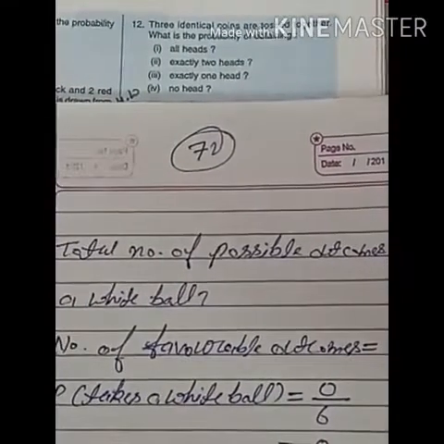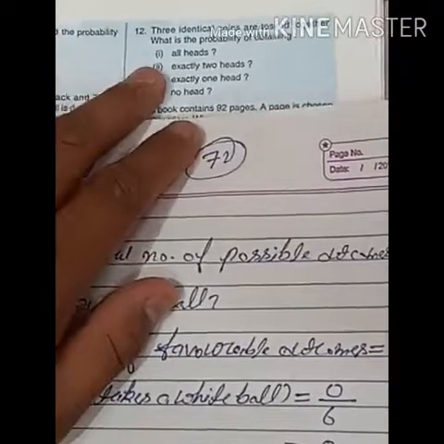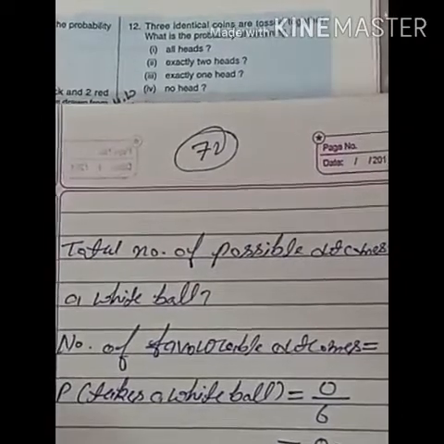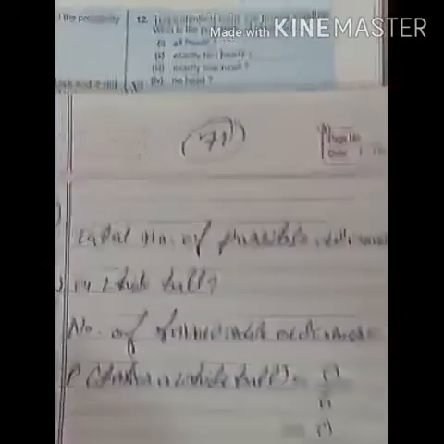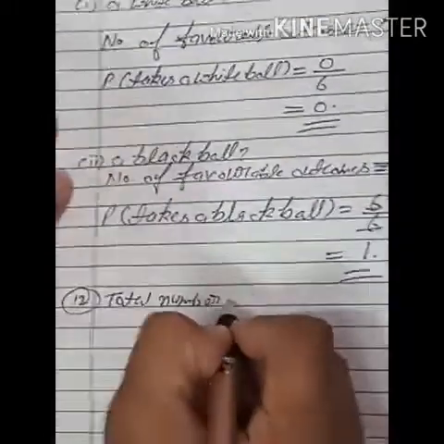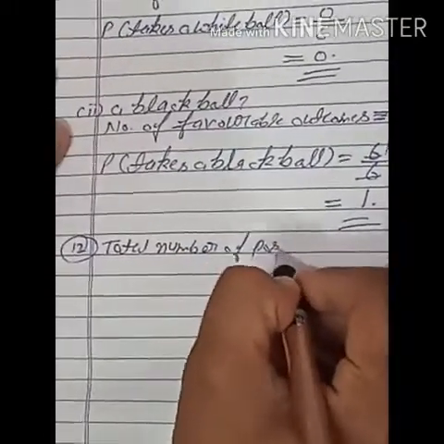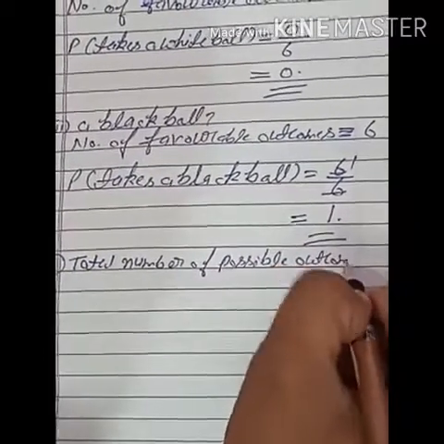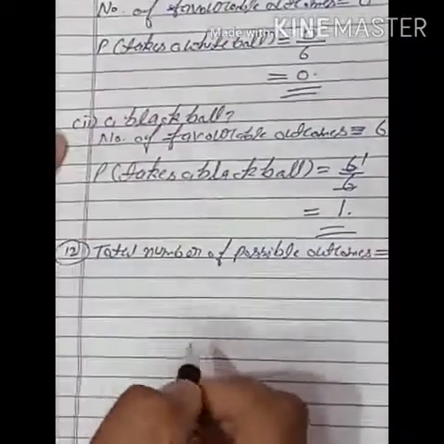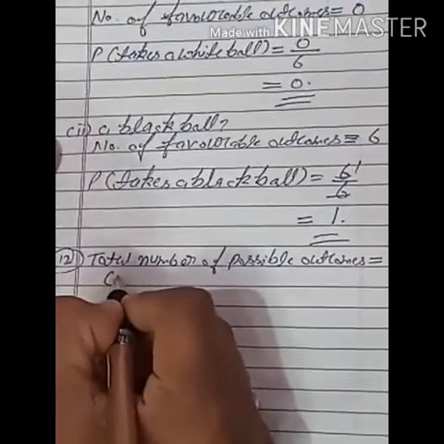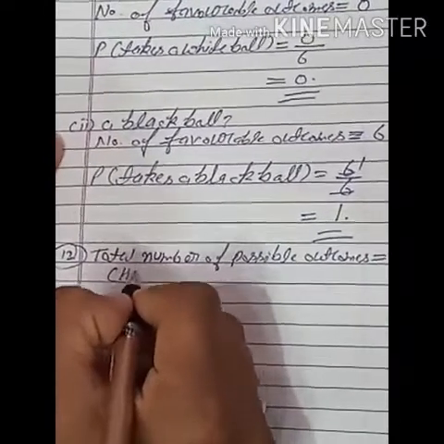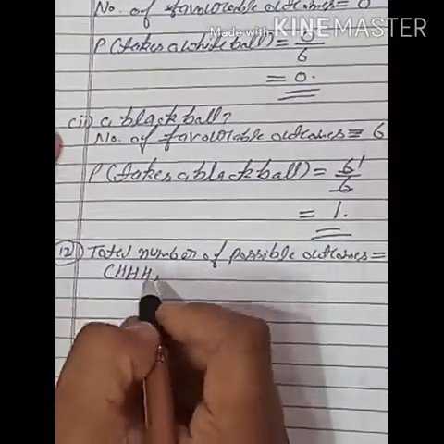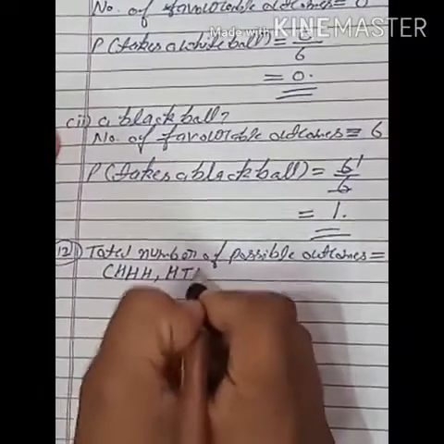So students, first part, that is all heads. First of all, we will find the total number of possible outcomes. Total number of possible outcomes is equal to, first of all we will write all the outcomes. So three coins, so head, head, head. First coin head, second coin also head, third coin also head. Then first coin head, then tail, then head.